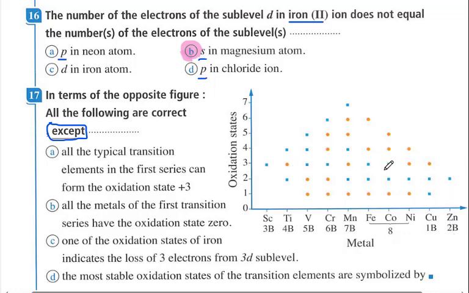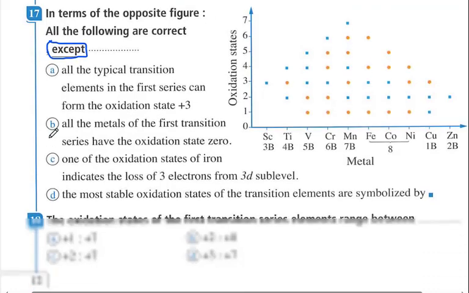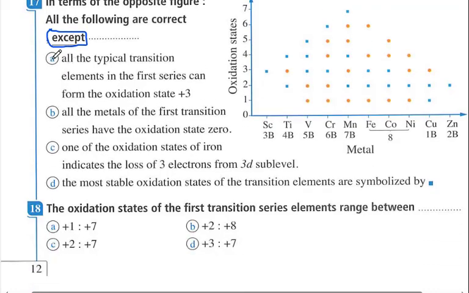So all the typical transition elements from scandium to copper have the oxidation state positive 3. So all the typical transition elements in the first transition series can form oxidation state positive 3. It is correct, so we will choose the wrong answer. So we will not choose this choice.